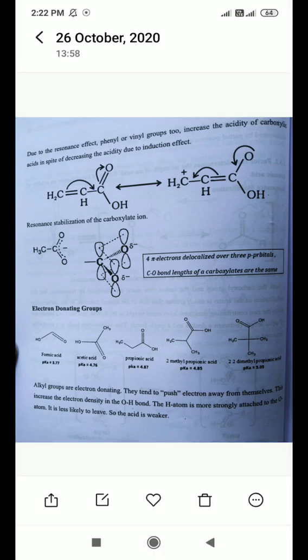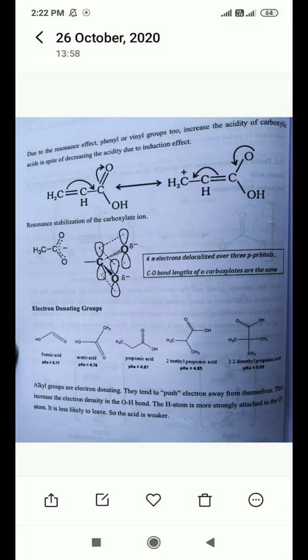Before that, we have seen different organic compounds like amines and alcohols. In those, the inductive effect or other effects affect very differently. Now for this aromatic acid compound, the positive inductive effect is decreasing the acidic nature of the aromatic acid. Okay, this is for the positive inductive effect.